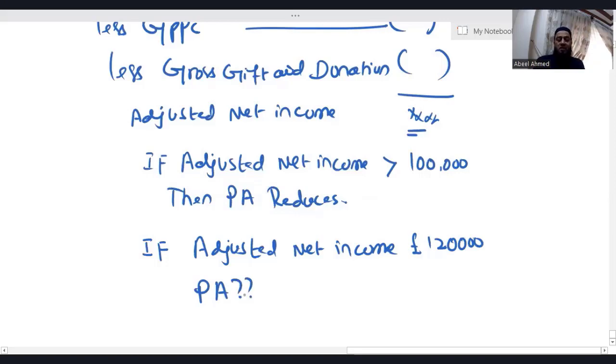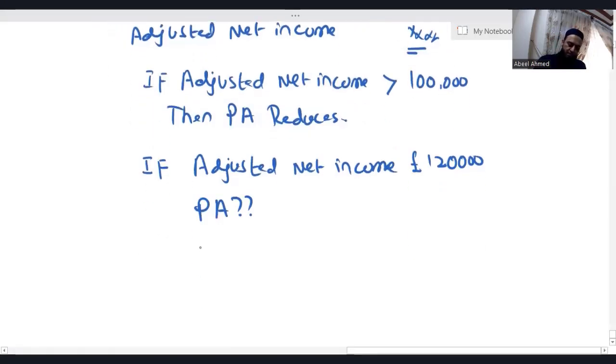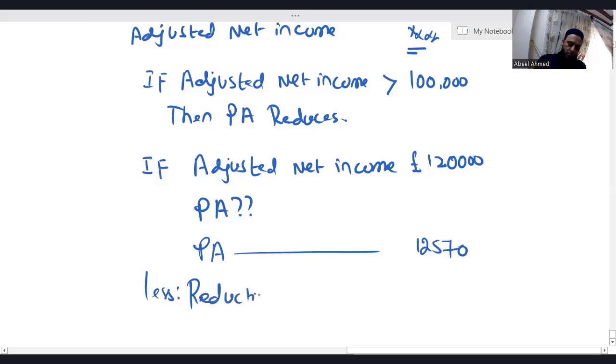If someone is having, let's say, adjusted net income 1,20,000, as we just discussed, if you're having adjusted net income more than 1 lakh, then your personal allowance will reduce. Now, here is a question in front of you. There's an individual having adjusted net income 1,20,000, and he wants to know how much personal allowance this individual is entitled to. Very simple. The limit of normal personal allowance is 12,570 less the reduction, which is adjusted net income minus 1 lakh, into 1 upon 2.